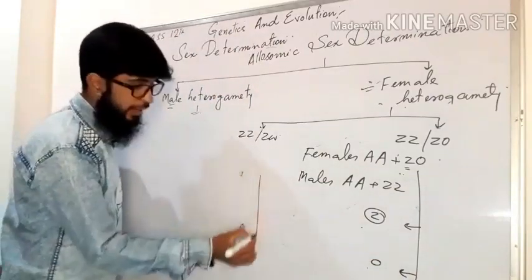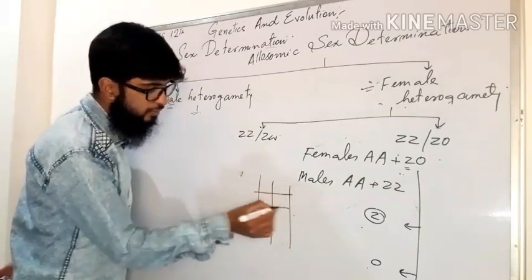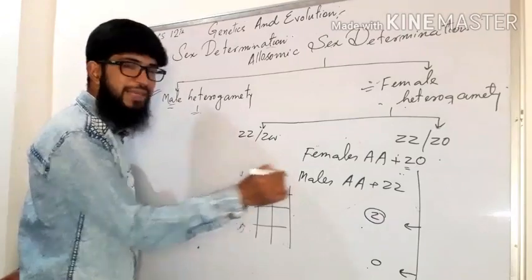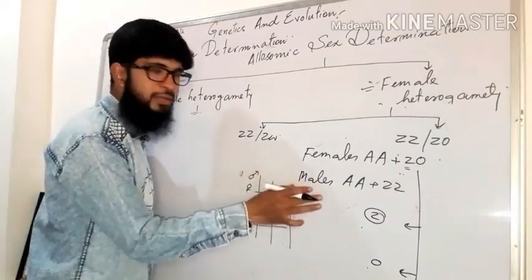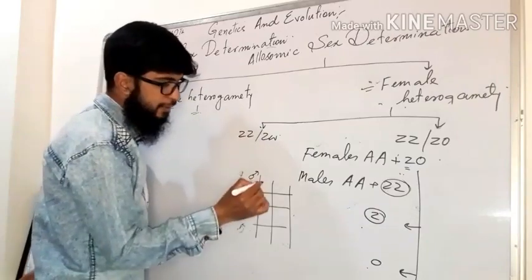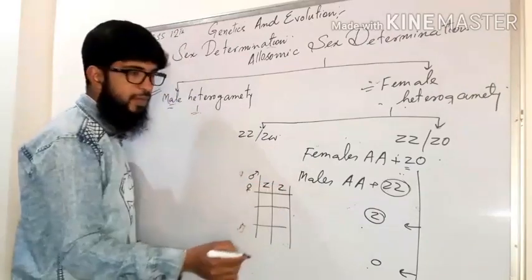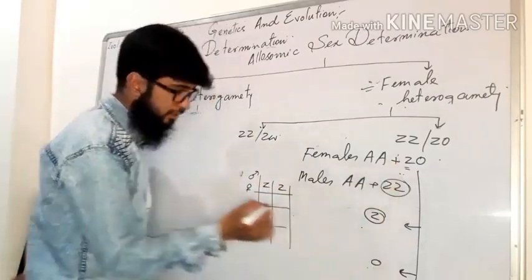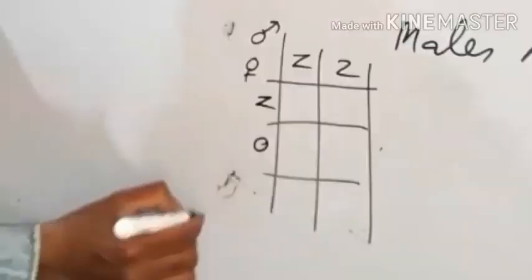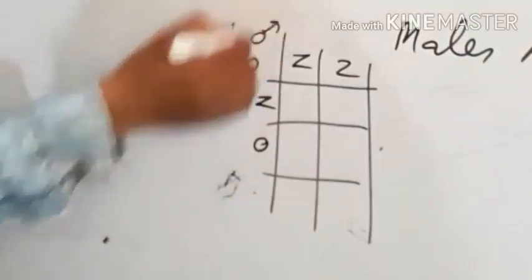Let's make another Punnett square. Find out what will happen. Male gametes are homogametic, all having Z. Similarly, as we discussed in this case. So Z, Z. Female gamete, heterogametic. 50% of the eggs with Z, 50% of the eggs without Z. Now, let's cross them.